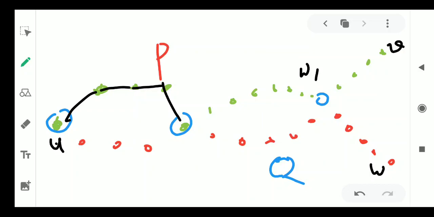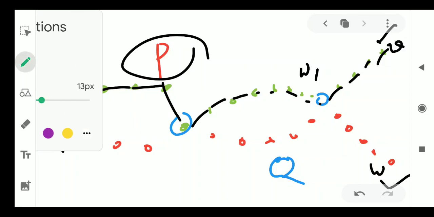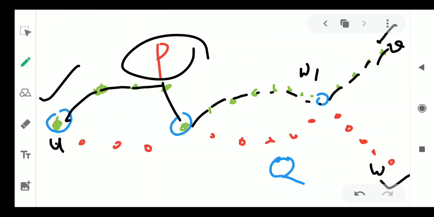So this goes here, then it goes on, and finally it reaches V. So the UV path, from U to V, is P. Starting with U itself but ending at W, that is marked as Q. Let me mark the other path in yellow. This is the U to W path.